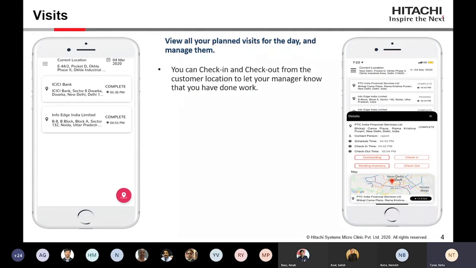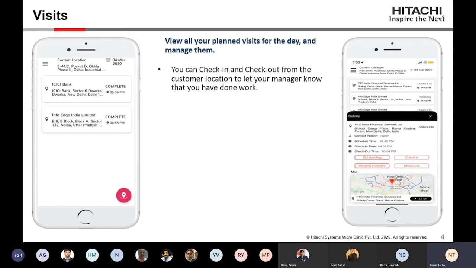Or if you're a salesperson or pre-sales person, you want to know what is the outstanding for this customer or what is the pending inventory, so that you can also view at the very same time. You don't have to open the ERP application or call some other person to find out what is outstanding. So you don't have to worry, like if you have a meeting at 3 o'clock, at 2:59 also you have that information available with you, and you can interact with the customer on the same information also.